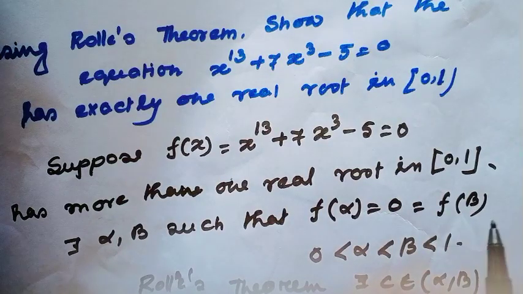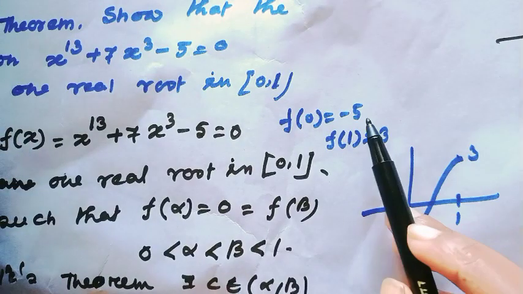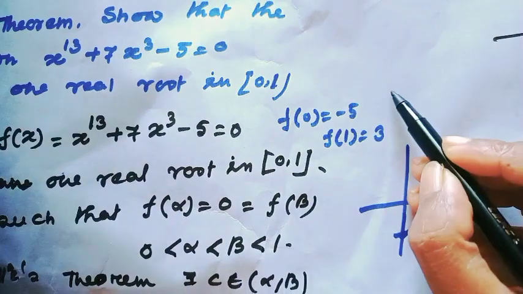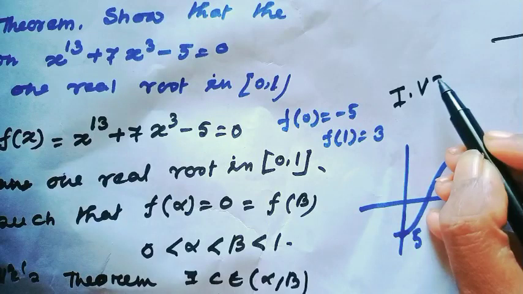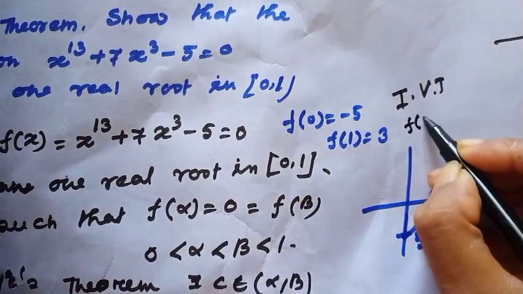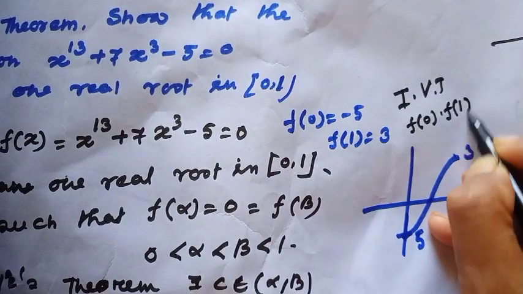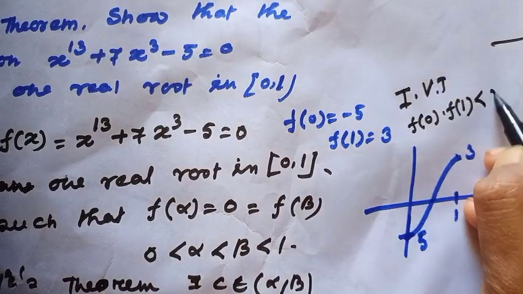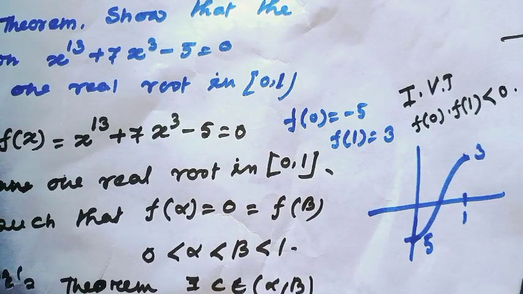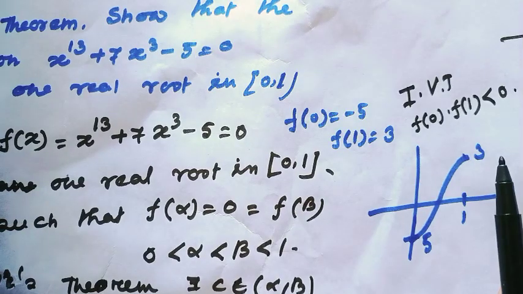We cannot say there exists more than one real root. Okay. And notice here we have actually used the intermediate value theorem, because f of 0 times f of 1 is less than 0. So by the intermediate value theorem we can always say there exists at least one root.